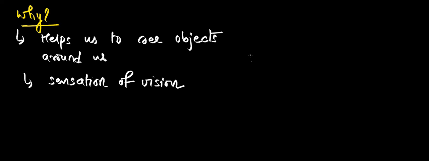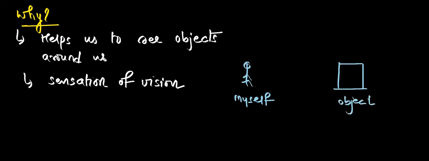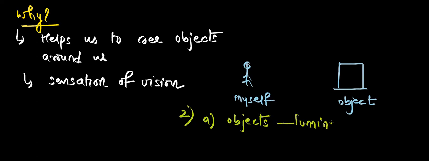For suppose, imagine that I'm standing here. This is myself, Gautam, and there is an object in front of me. Now I have to see the object. So what will help me to see the object? Under what conditions will I be able to see the objects? Under two conditions. First condition, if the object is emitting light, that means if the object is luminous. Luminous in the sense of emitting light. For suppose if it is a tube light or an electrical bulb, if the object is emitting light, if the object is luminous, then I will be able to see the object.